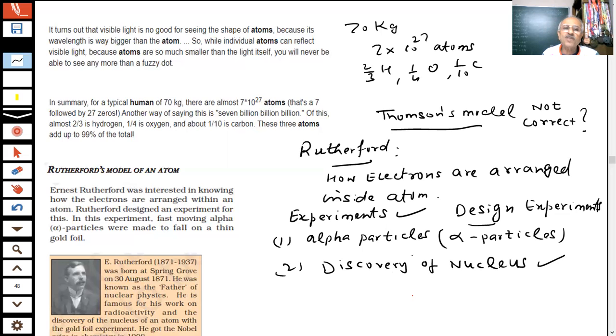And who is doing the experiment? Rutherford and his team, he must have had a lot of people with him. They are performing the experiment, students. The experiment has been designed by Rutherford. Let us see what the experiment was which Rutherford designed, students. Let us see.